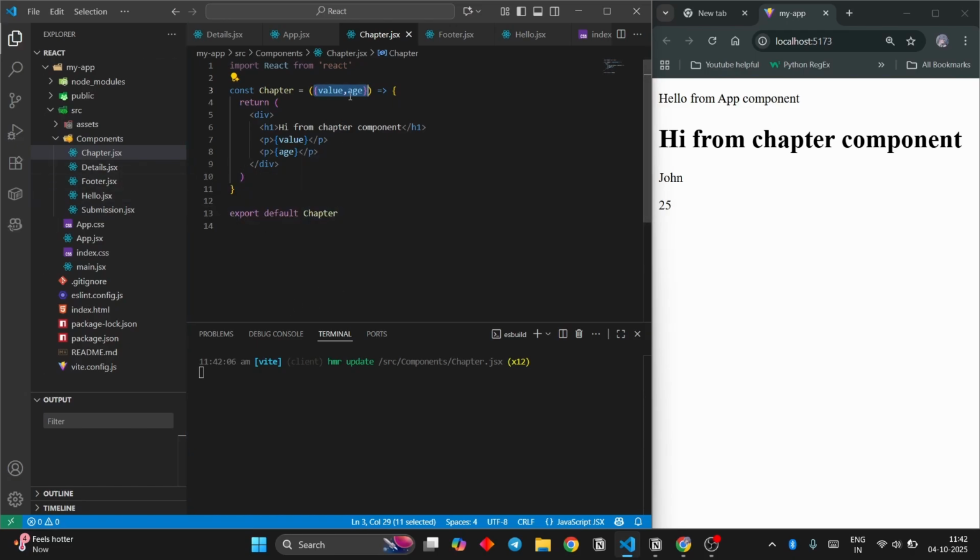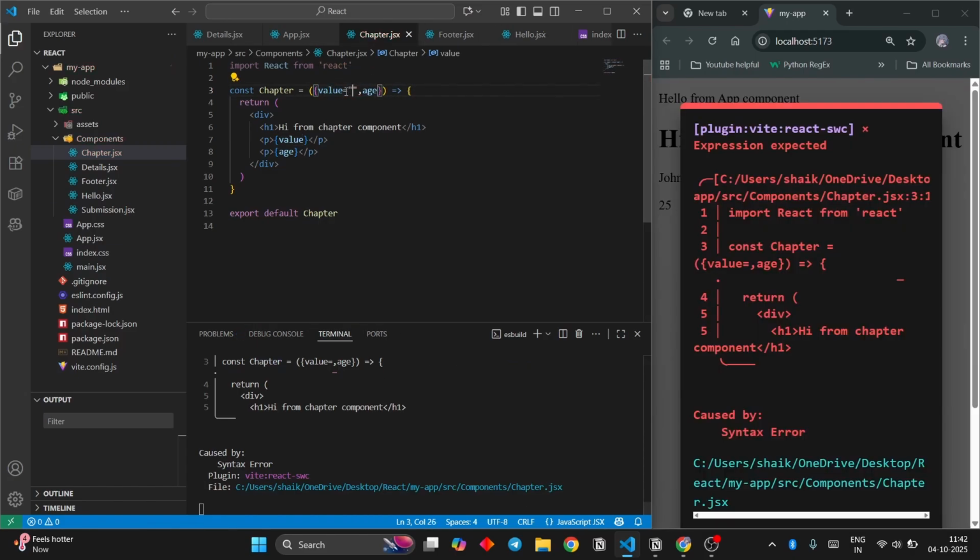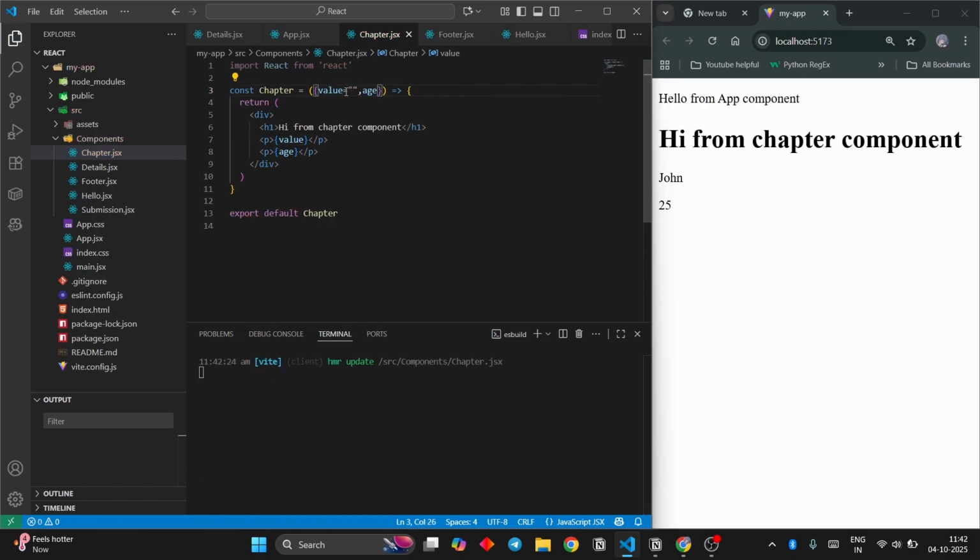Now we will go to something called default props. So default props is when you don't pass anything. So I'm just gonna say default name over here. Default name. Okay, nothing happened because I'm passing the value to this.